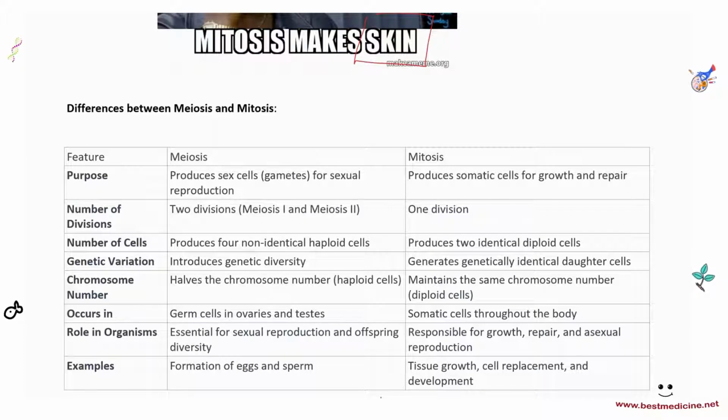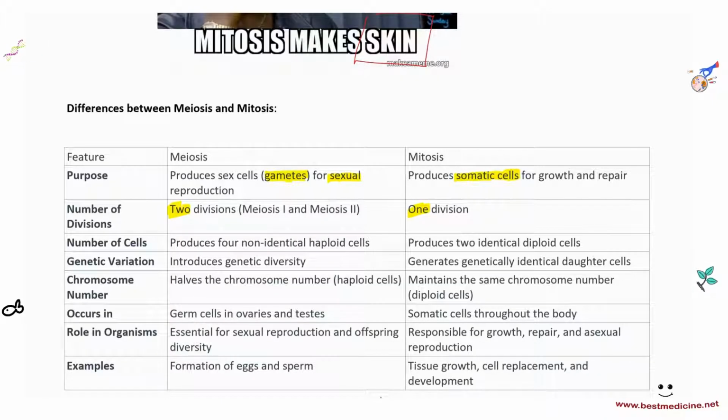So meiosis produces sex cells or gametes, which are haploid cells, for sexual reproduction, while mitosis produces somatic cells, normal body cells like skin cells, liver cells, intestinal cells, and so on, for growth and repair. The number of divisions in meiosis is 2. You have meiosis 1 and 2. Mitosis only has 1 division.